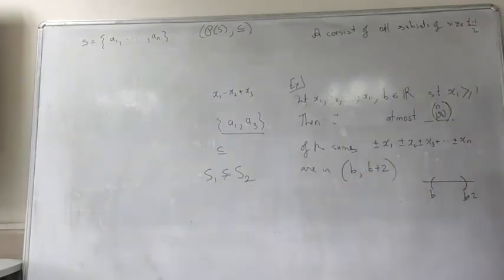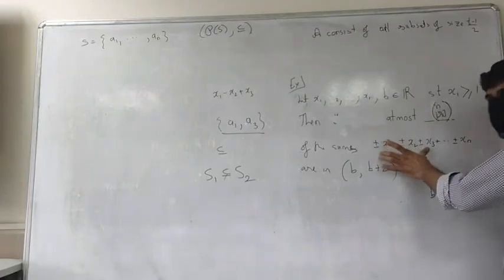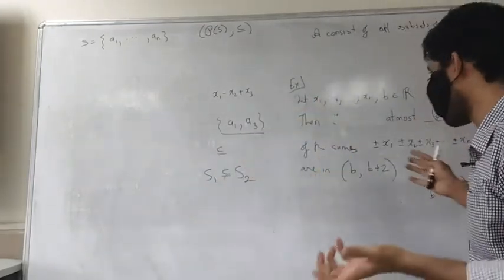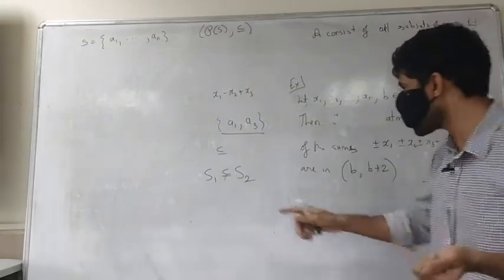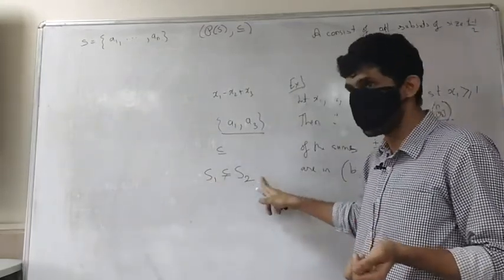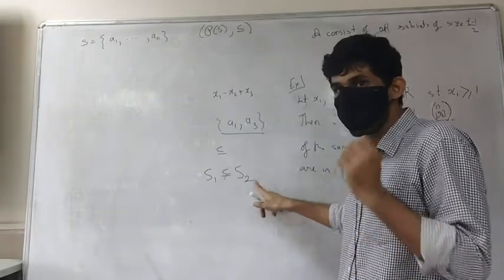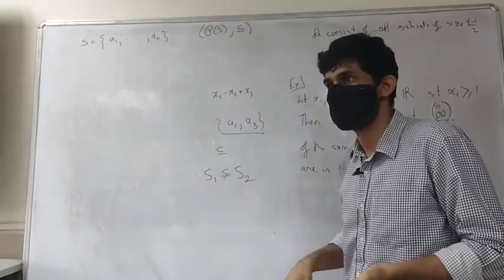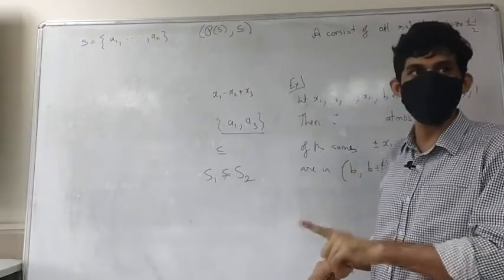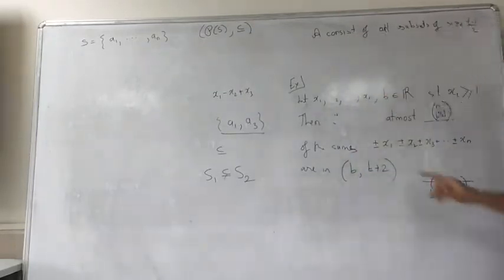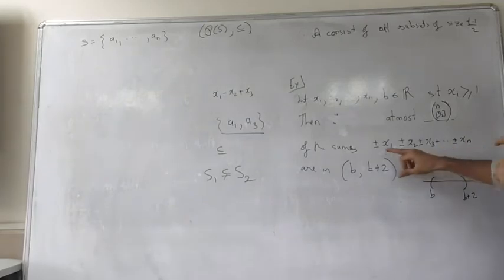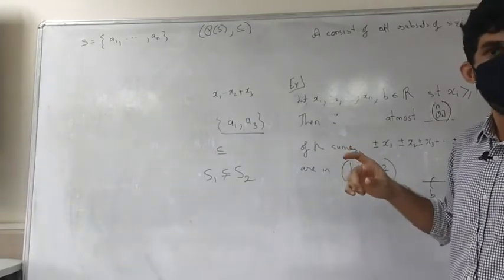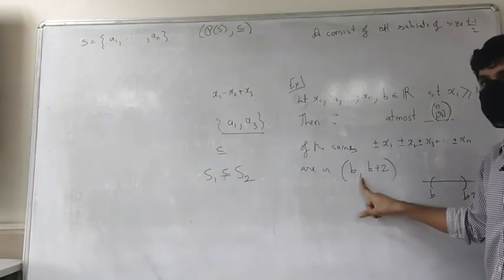In fact, there's something even better you can see. Actually I have not used chain anyway, I have basically used that if S1 is contained in S2, and if S1 is inside, then S2 cannot be inside, right? In other words, if these two are related, both of them cannot be inside here.